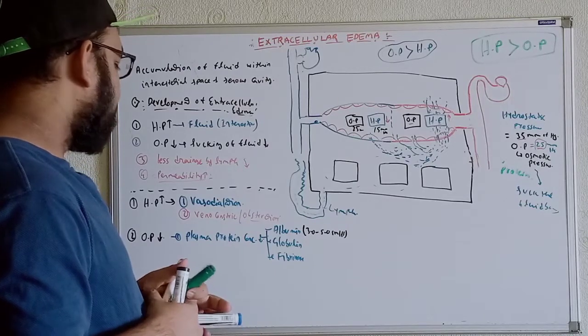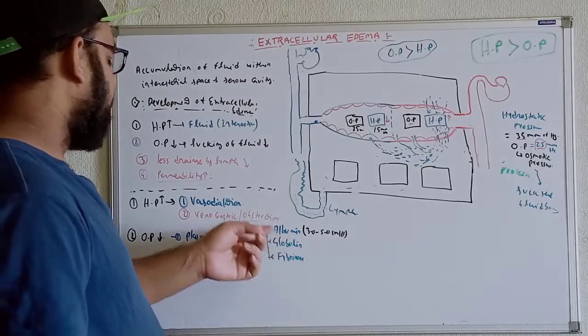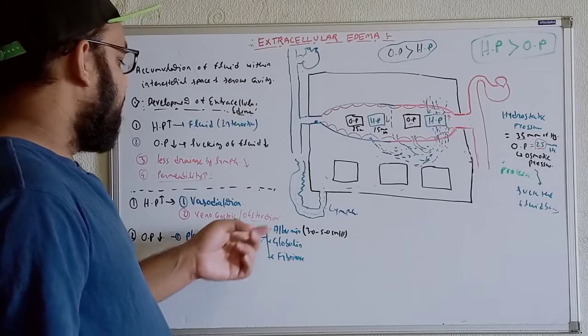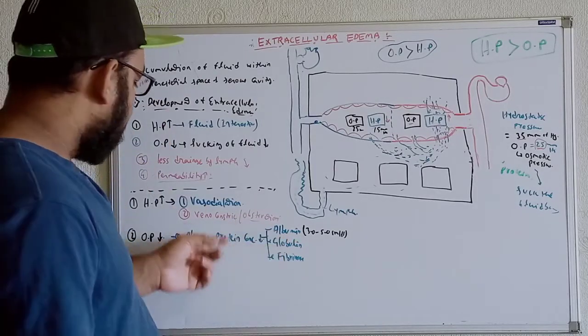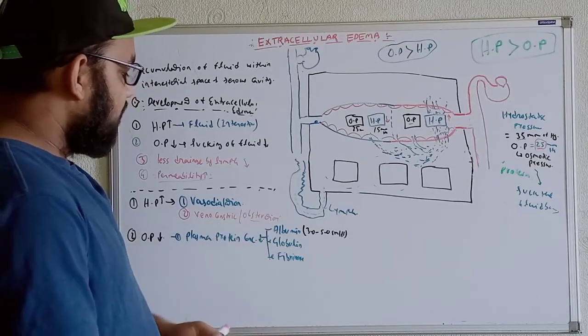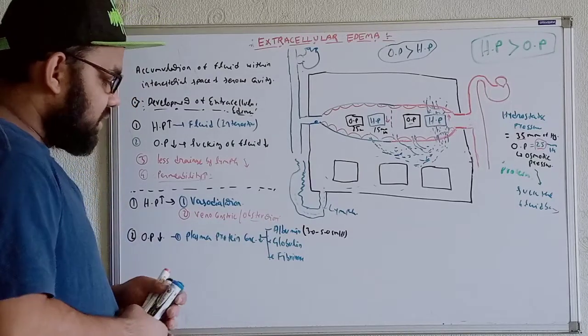As we said, because of the presence of the plasma protein, they will hold the water molecules within the circulation. So whenever the plasma protein concentration is reduced, try to understand the oncotic pressure will also be reduced.